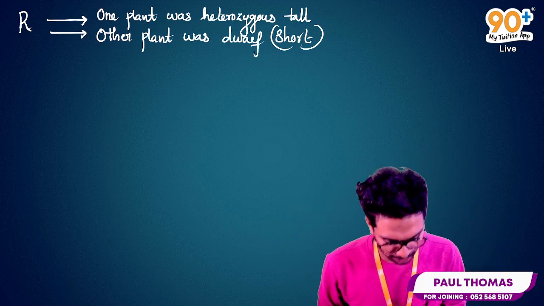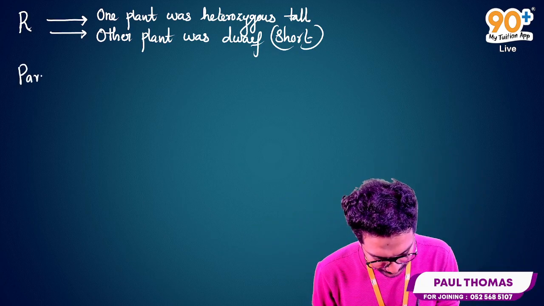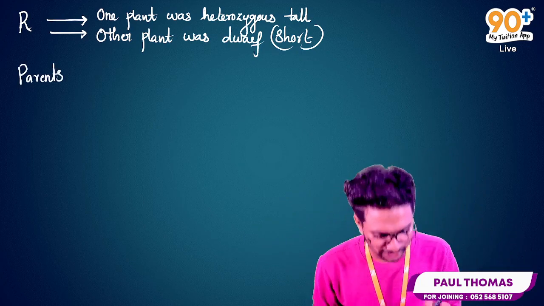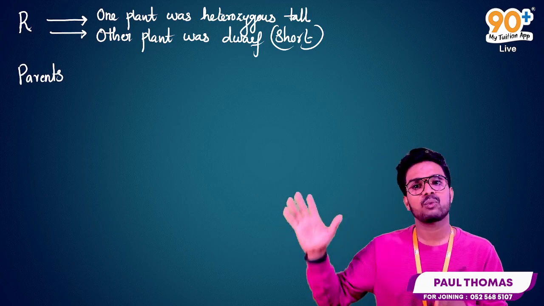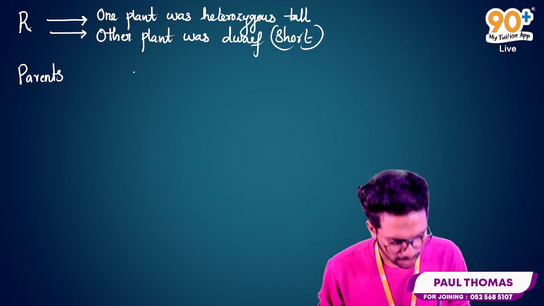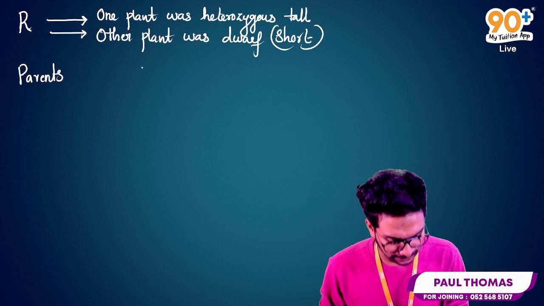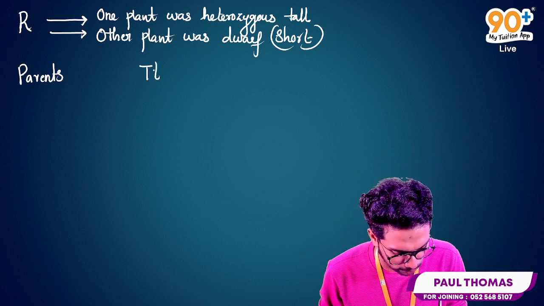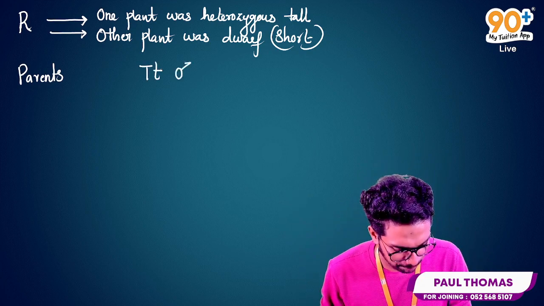Okay, so here first we need to write the parents. One parent was heterozygous tall. So how can we represent the heterozygous parent? That is capital T, small t. And this is a male gamete.